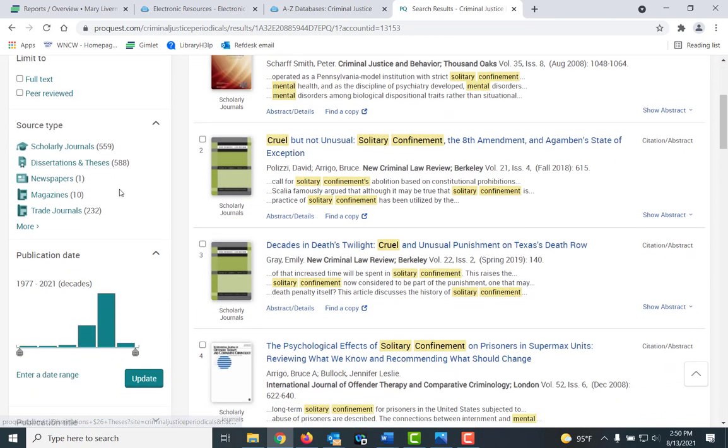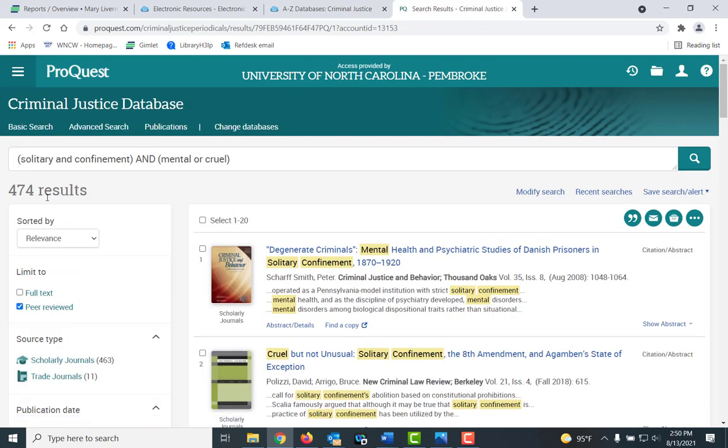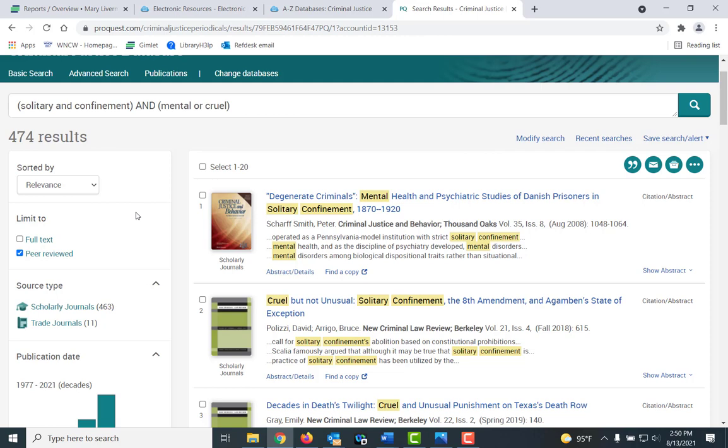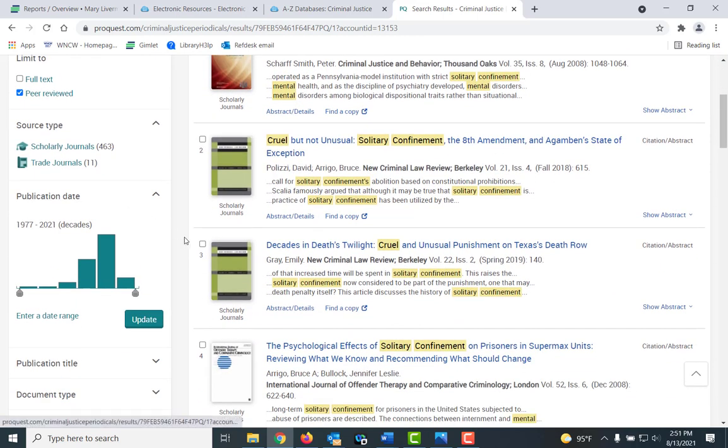And it'll give me the type. And again, here are my limits for peer-reviewed. Notice it took it down by 1,474. Check with your professor about the type of resources you can use. If I need to narrow it down by date, here's a date slider. Most databases have that.